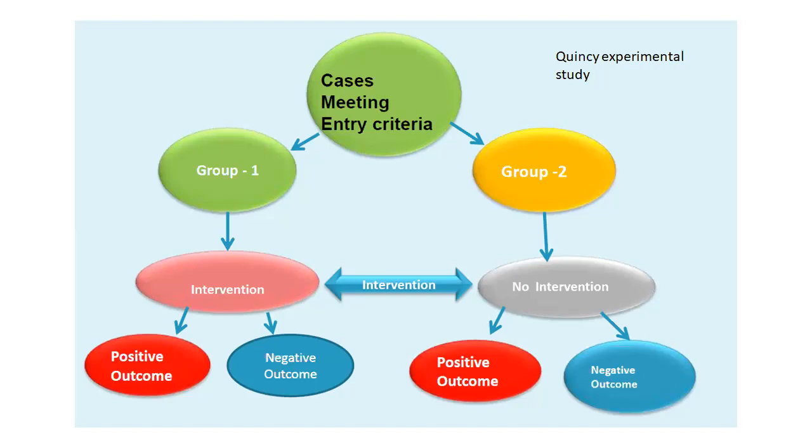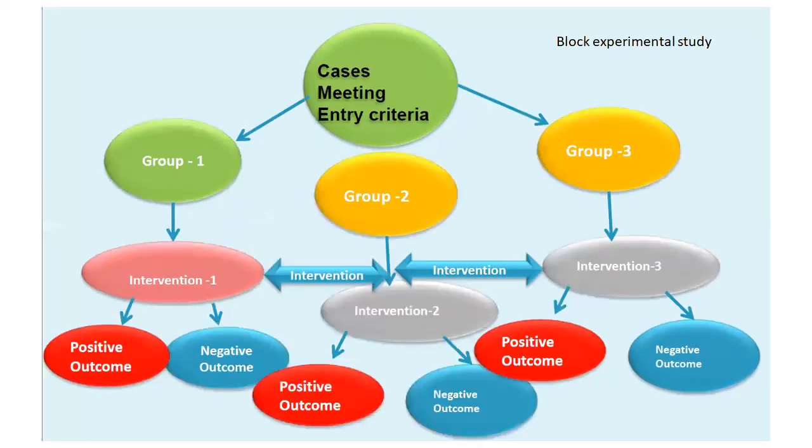Okay, these are some fancy names: block experimental study. You have cases meeting the entry criteria, mild, moderate, severe, group 1, 2, 3. You can decide a different treatment intervention for milder cases, a different intervention for moderate cases, a different intervention for severe cases. You can take the example of a sepsis patient, and accordingly you can decide the antibiotics or compare them with the standard of care. All those kinds of interventions you can study.